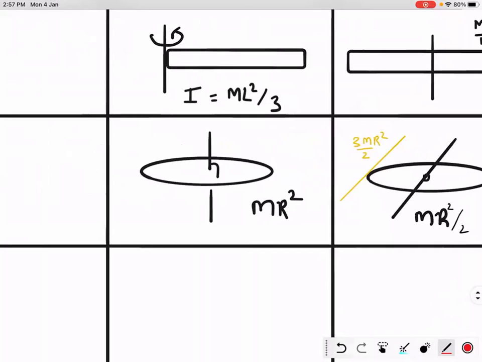Sinchana, about this axis, tangential and perpendicular to the plane. Sinchana, answer.